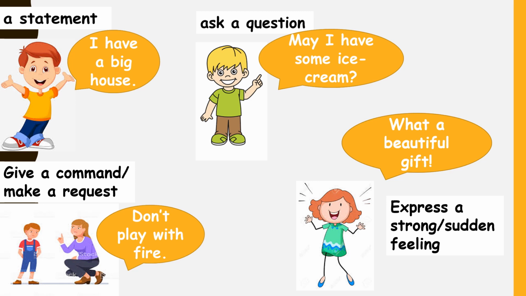So, children, did you see that different kinds of sentences have a different purpose? They could make a statement, ask a question, give a command or make a request, and express a strong, sudden feeling.